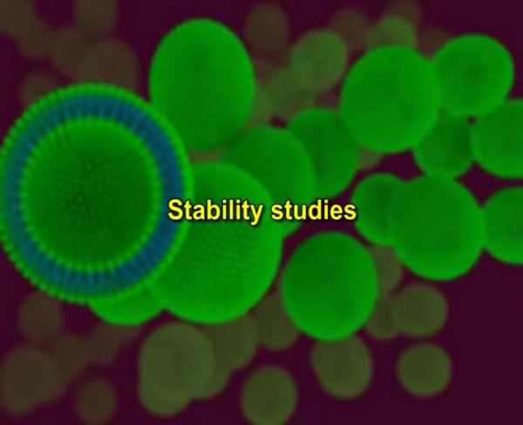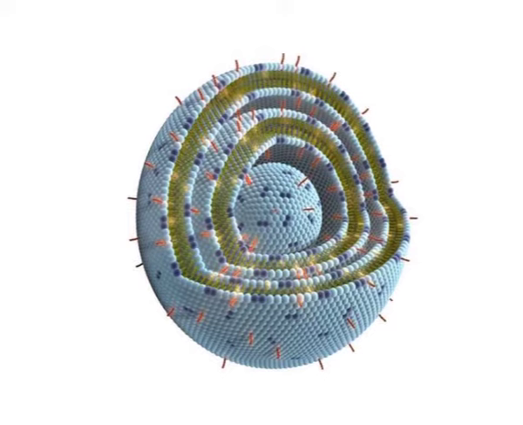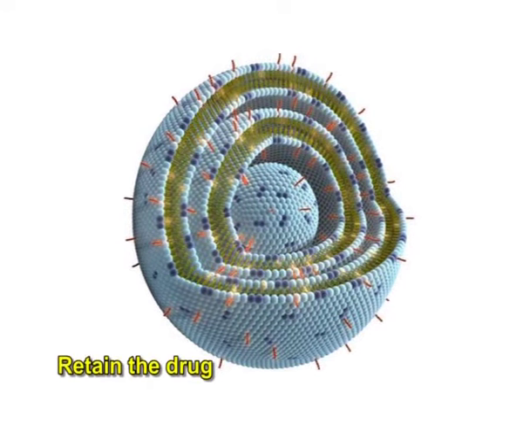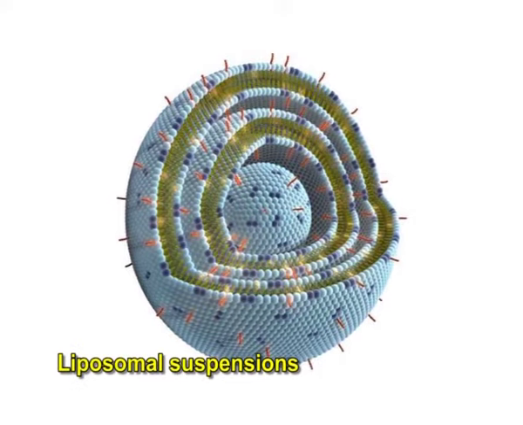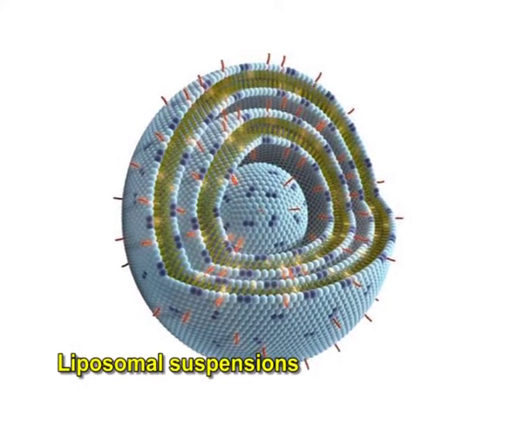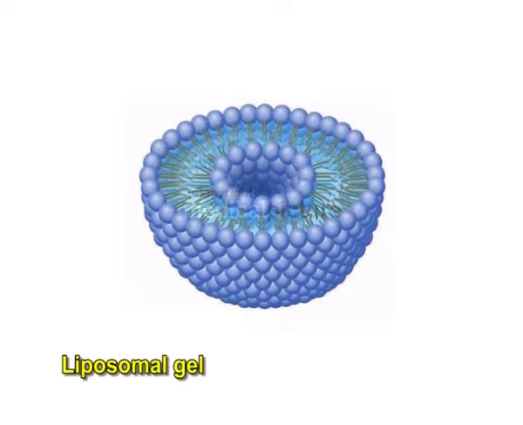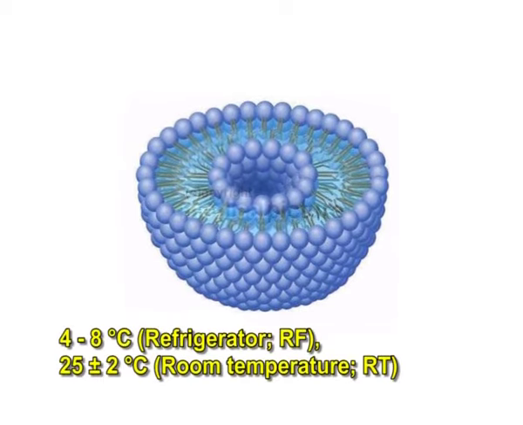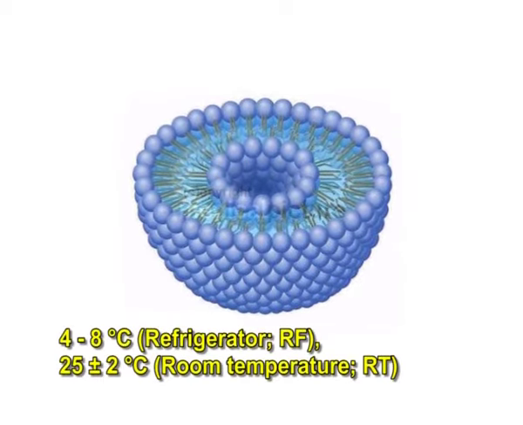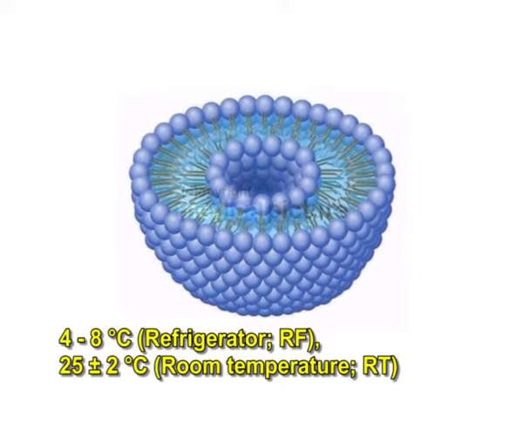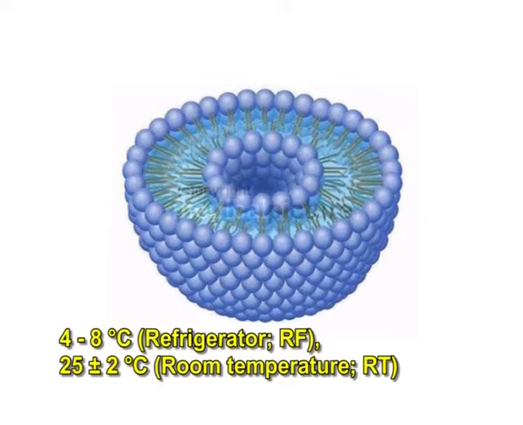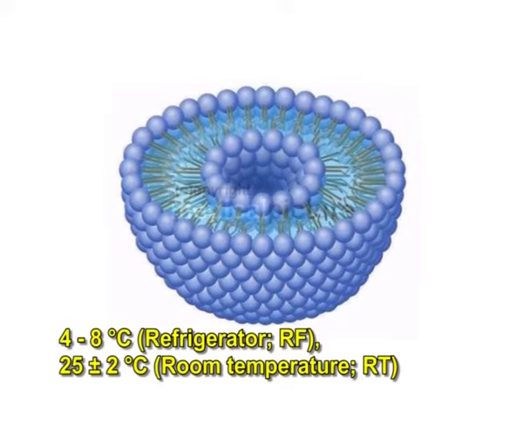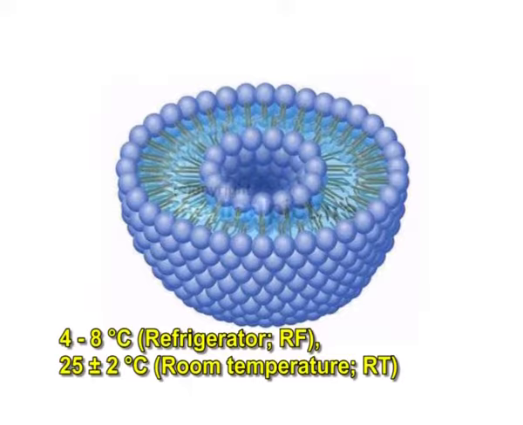Stability studies. The ability of vesicles to retain the drug, that is, drug retentive behavior, is assessed by keeping the liposomal suspensions and liposomal gel at two different temperature conditions, that is 4 to 8 degrees Celsius, refrigerator RF, or 25 ± 2 degrees Celsius, that is room temperature, which is denoted by RT, for a period of 60 days.